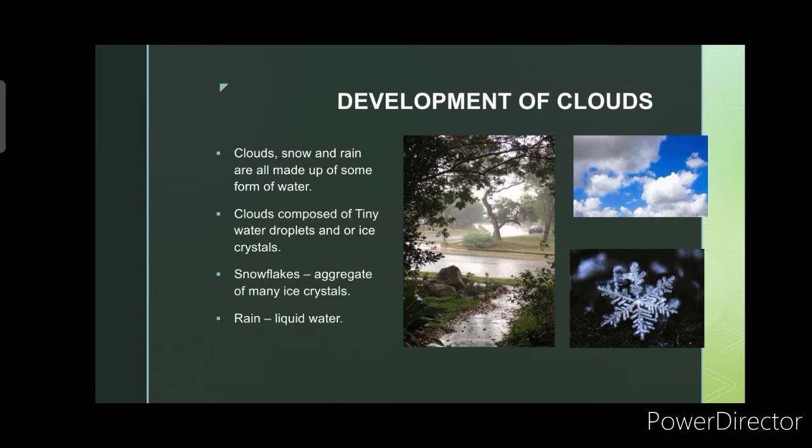Next is the development of clouds. Clouds, snow, and rain are all made up of some form of water. Clouds are composed of tiny water droplets and/or ice crystals. So, meaning clouds are composed of tiny water droplets and ice crystals. It is made up of snowflakes and rain. Snowflakes are an aggregate of many ice crystals, while rain, on the other hand, is just liquid water.